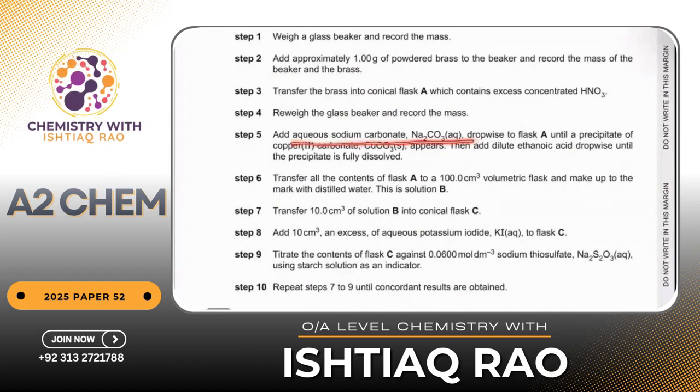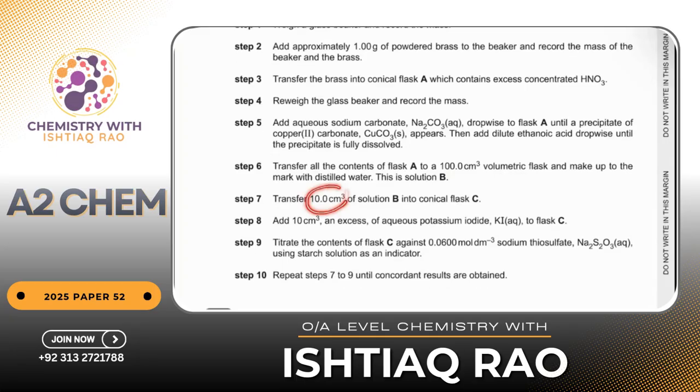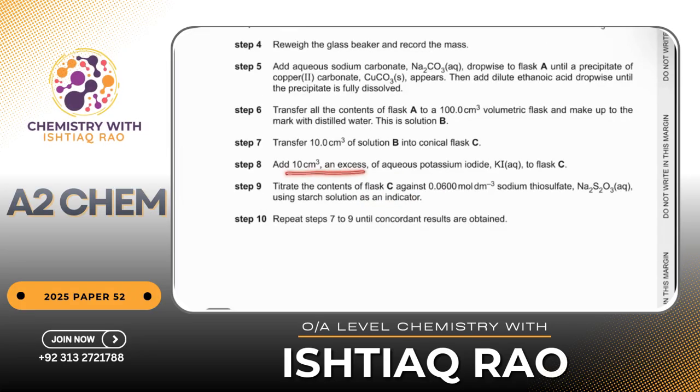Add aqueous sodium carbonate dropwise to flask A until a precipitate of copper carbonate appears. Then add dilute ethanoic acid dropwise until the precipitate is fully dissolved. Transfer all the contents of flask A to a 100 cm cube volumetric flask and make up to the mark with distilled water. This is your solution B. Transfer 10 cm cube of solution B into a conical flask C. Add 10 cm cube of an excess of KI to flask C.